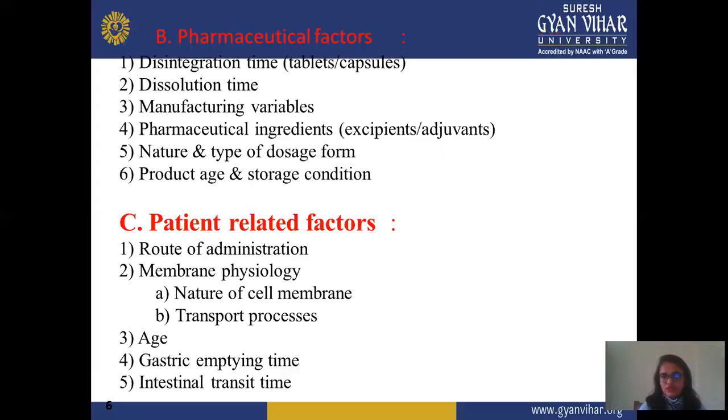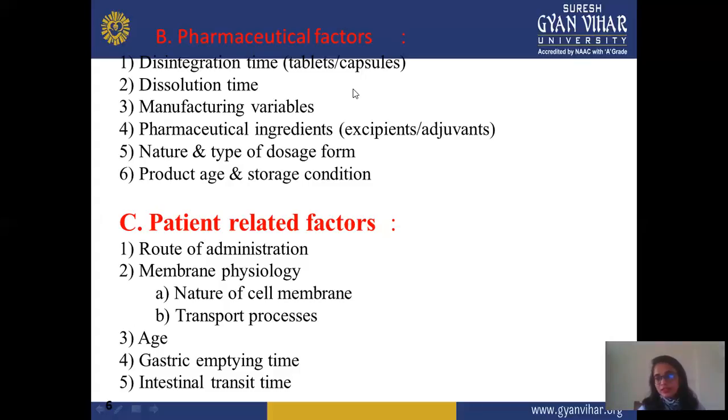Next factor is the pharmaceutical factor. This factor is mainly related to the formulation, or maybe due to some excipient, drug, or machine factor. In this, first is disintegration time. Disintegration time is mainly for solid dosage forms, mainly tablets and capsules. Because when you formulate a liquid dosage form like a solution, suspension, or syrup, it does not show disintegration because it is already in solution form. Disintegration means breaking of a particle from large to small, or maybe tablet or capsule to granules.